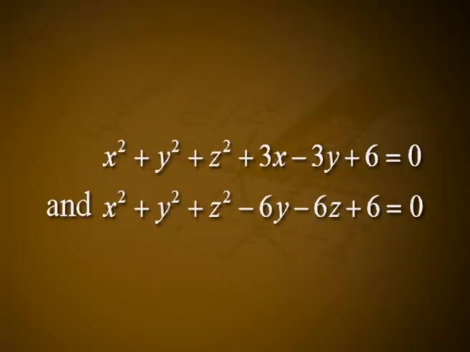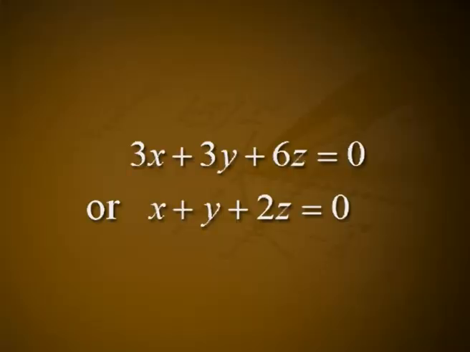Example 9. Find the limiting points of the coaxial system of spheres determined by x² + y² + z² + 3x − 3y + 6 = 0 and x² + y² + z² − 6y − 6z + 6 = 0. Solution. The radical plane of the given spheres is 3x + 3y + 6z = 0, or x + y + 2z = 0.